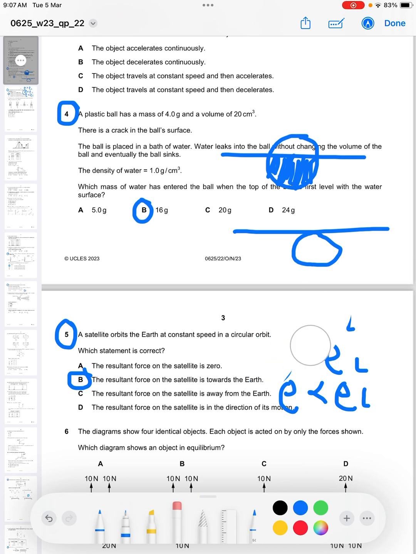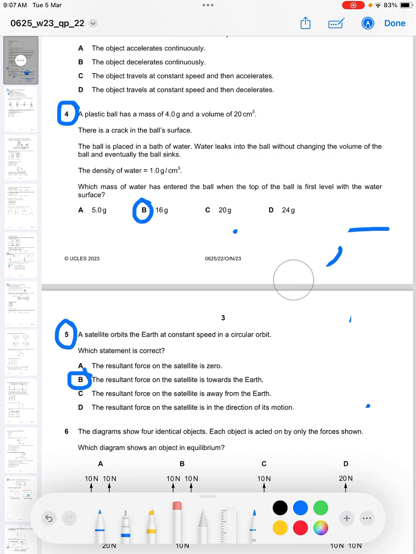How do we work out the question? The question is asking us about the mass of water that has entered the ball when the top of the ball is first level with the surface. So we know the density of the water is 1 gram per cubic centimeter. We know that the volume of the plastic ball is 20.